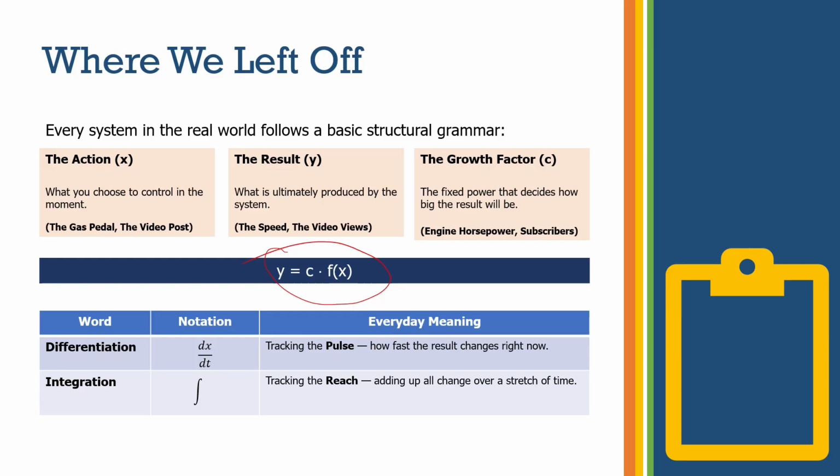Then we learned two basic words of calculus, again the building blocks of calculus. Differentiation, where differentiation was the rate of change or the pulse of the system, that is, how fast or slow the system is changing. Then we learned that when we add up all the changes that have happened over a period of time or a period of action that you have taken, they add up to the reach or the accumulation, and we said that is our integration.